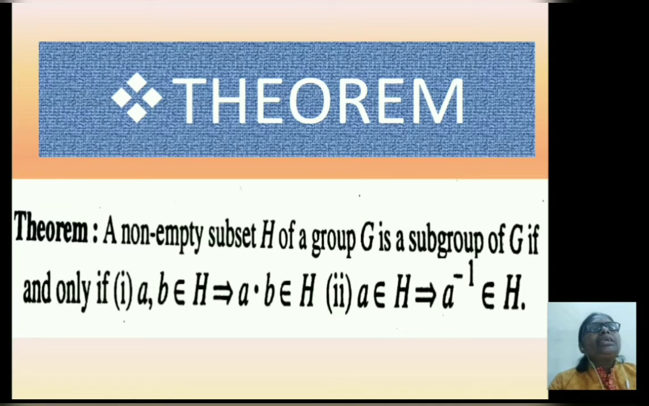a non-empty subset H of a group G is a subgroup of G if and only if the first condition is a, b belongs to H implies a·b belongs to H, and the second condition is if a belongs to H implies a inverse also belongs to H. Now we consider the proof of this theorem.